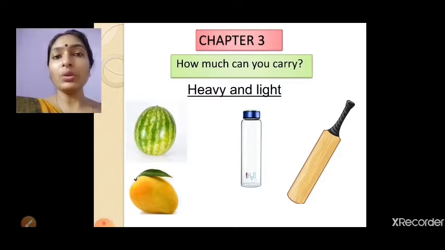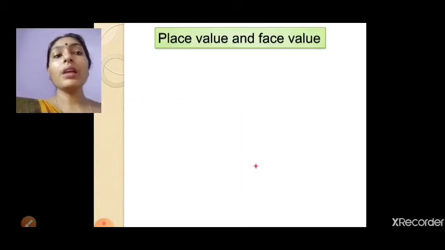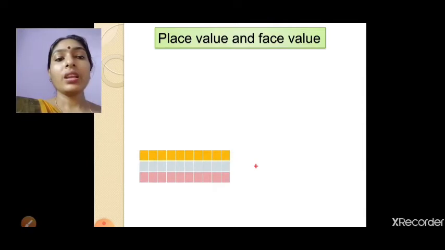If you have doubt, we will learn one new concept. Already you have learned a little bit, that is place value and face value. So place value and face value are for a given number. Here, if you count, each row has 10 compartments.